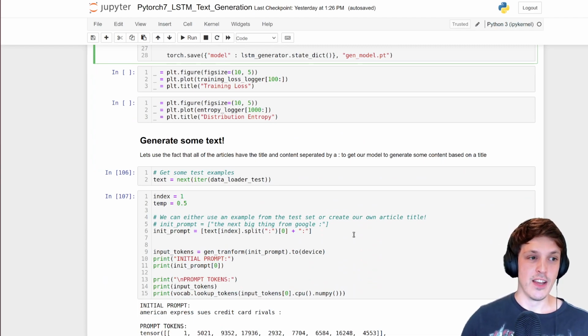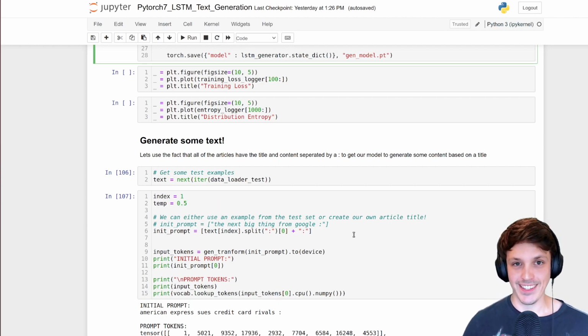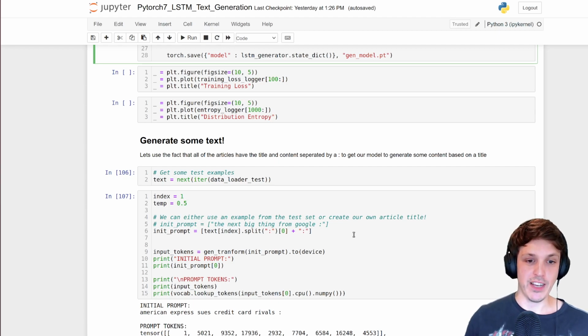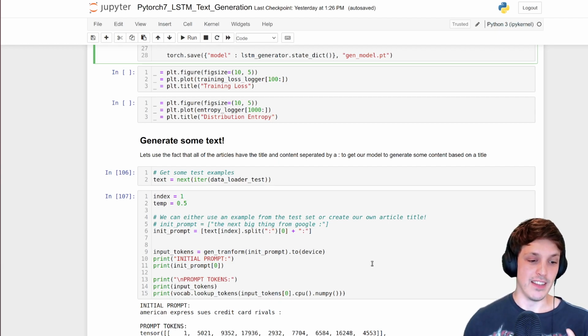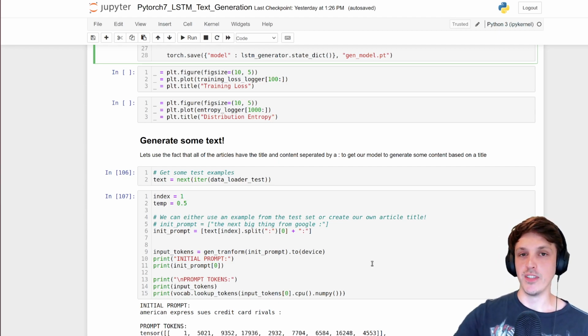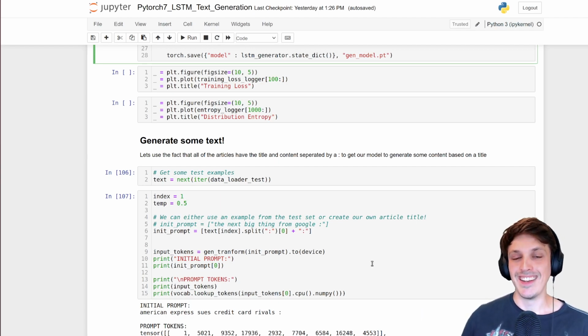Unlike classification, we don't expect our model to get a very high accuracy, because if I give you the initial prompt, hello, my name is, you're not going to get the next token prediction 100% accurate. You're not going to be able to predict what the actual next token is going to be. But what you can do is produce a distribution over the probable next token. So that's what we're hoping to see here, a distribution over the tokens, with some tokens being more probable and some being less probable.